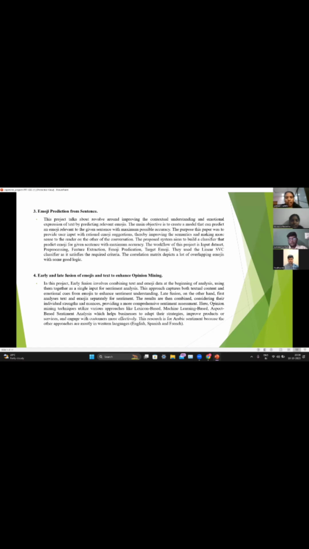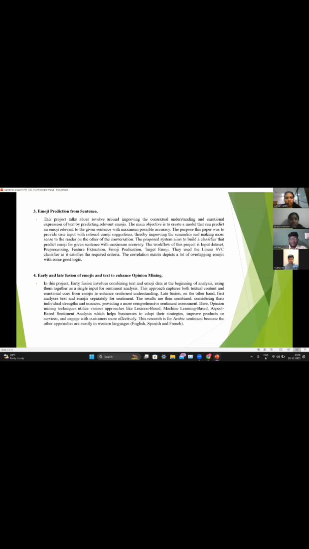And the fourth one is early and late fusion of emojis and text to enhance opinion mining. In this project, late fusion combines both texts and emojis as the input for understanding sentiment analysis. In this approach, both texts and emojis are taken from the emotions for sentiment understanding. They have used several models like lexicon-based, machine learning, aspect sentiment analysis, and so on in this research paper.